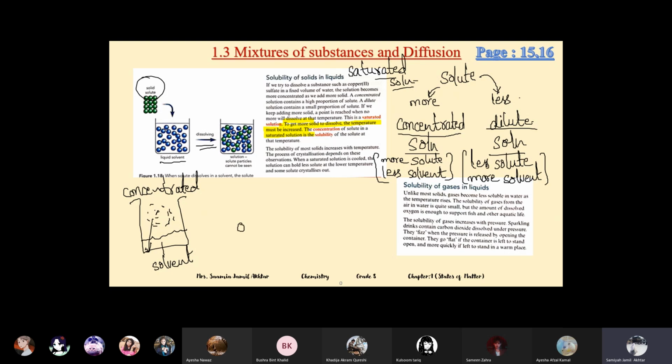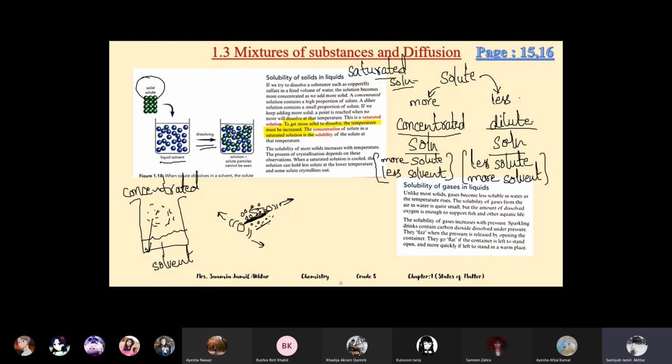To make more solid soluble in water, in liquid, we have to increase the temperature, because when the temperature is increased, the particles gain more energy and start moving faster. They create more space between them, between the particles. So the intermolecular space increases, and then the solute particles can adjust themselves in that available space, so more particles can come. That's why solubility increases as the temperature increases.